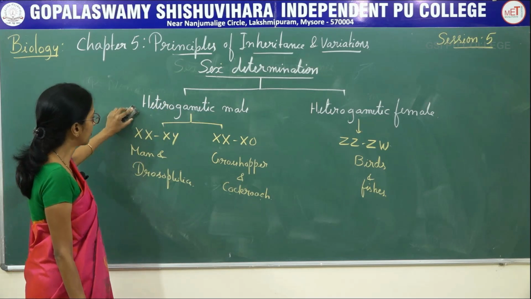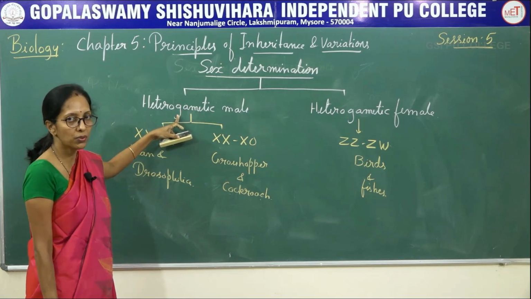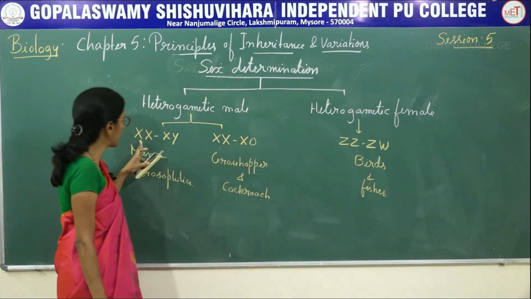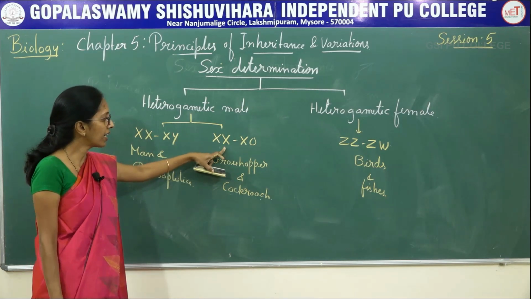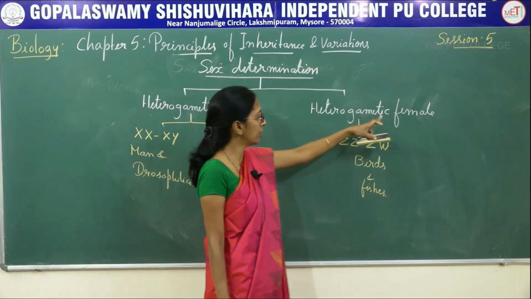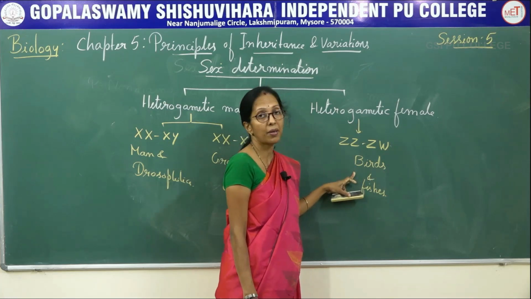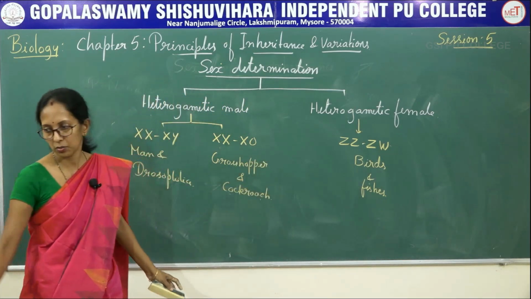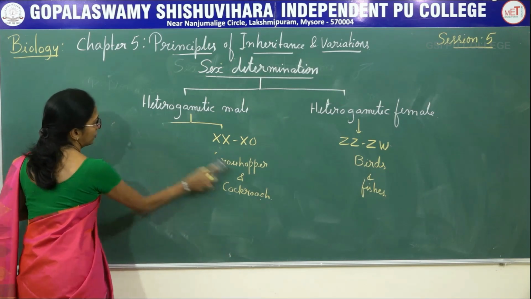So here, coming to the first one is heterogametic male. Male has a capacity to produce two types of gametes. Here you are going to study XX, XY type, it is present in man and Drosophila. XX, X0 type present in grasshopper and cockroach. Heterogametic females, you are going to study ZZ, ZW type, so that the female has a capacity to produce two types of gametes, and it is present in birds, fishes, moths, butterfly, etc. Now coming to the first one, XX and XY type.